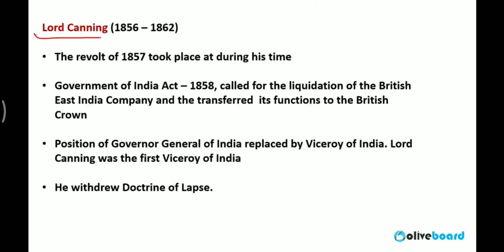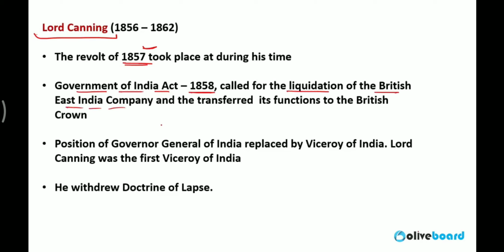Lord Canning: one of the very important incidents was the 1857 revolution. The revolt of 1857 took place at the time of Lord Canning. There were multiple reasons behind the 1857 revolution. But after this revolt, the British government passed the Government of India Act 1858 and announced the liquidation of the British East India Company.